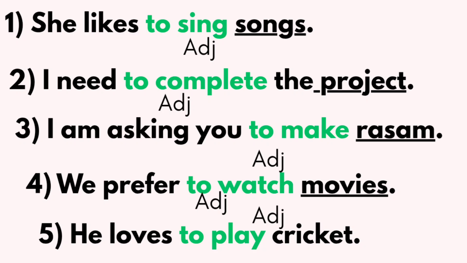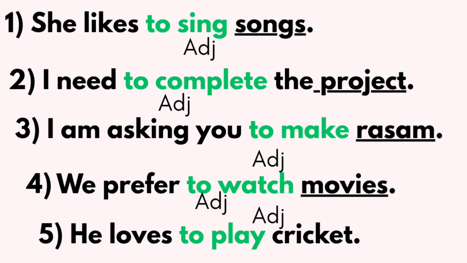So in this example cricket is a noun, right? Proper noun. He loves to play cricket. Here cricket is a proper noun and in the sentence to play is the infinitive. It acts as an adjective because after the adjective a noun is used, cricket. Remember the definition of adjectives. Adjectives are used before nouns or sometimes after nouns. This is the definition of adjectives.